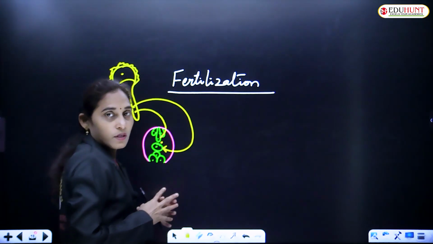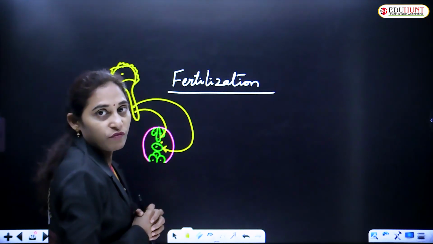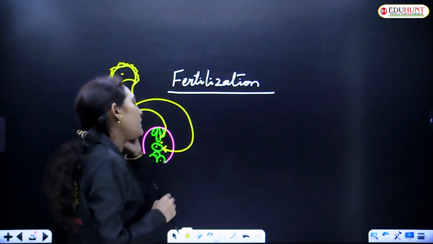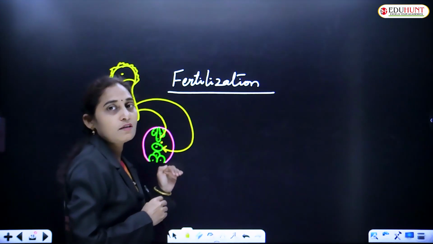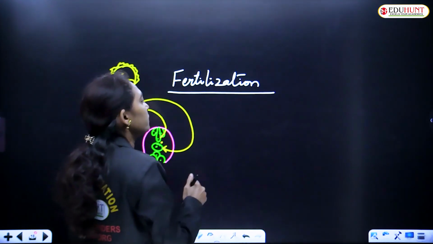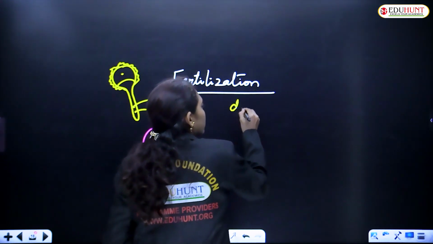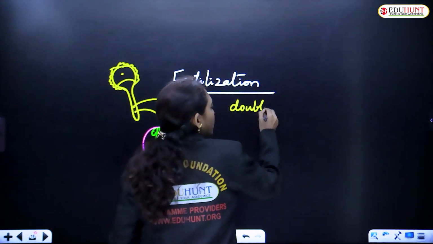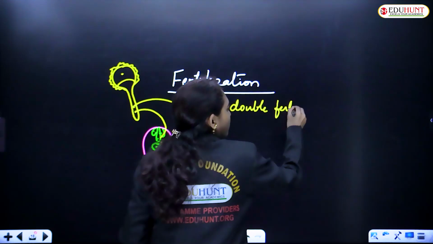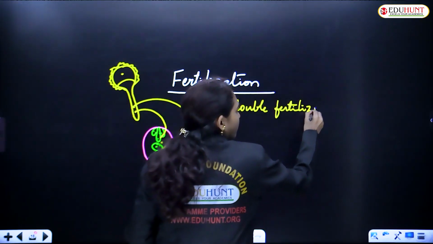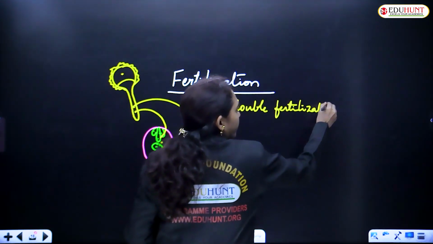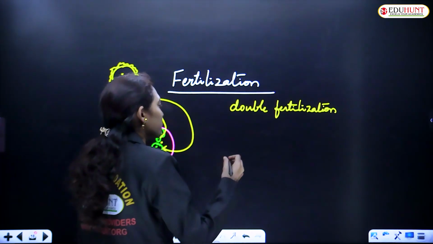The two male gametes fuse, one with the egg cell and the other with the central cell. So that is called double fertilization.